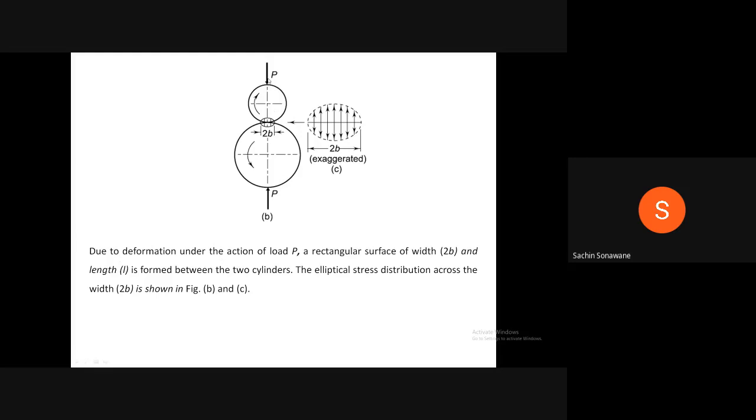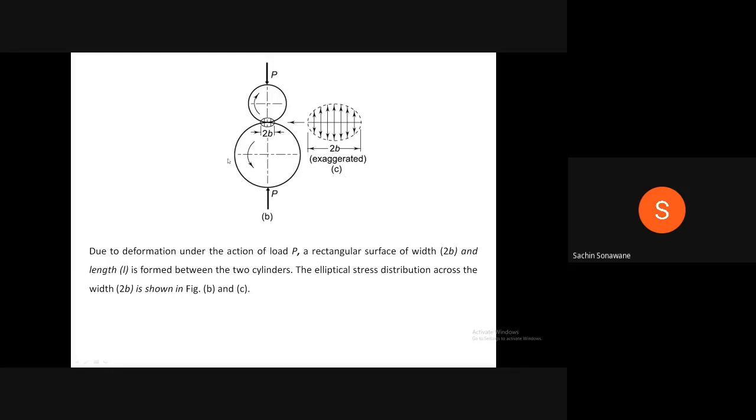When the two forces P and P are acting on the cylinders at the contact point, deformation will be there, and that deformation will be of rectangular shape, and there exist stresses also, and that stress distribution is of elliptical nature, and the width of the rectangular surface is 2b.